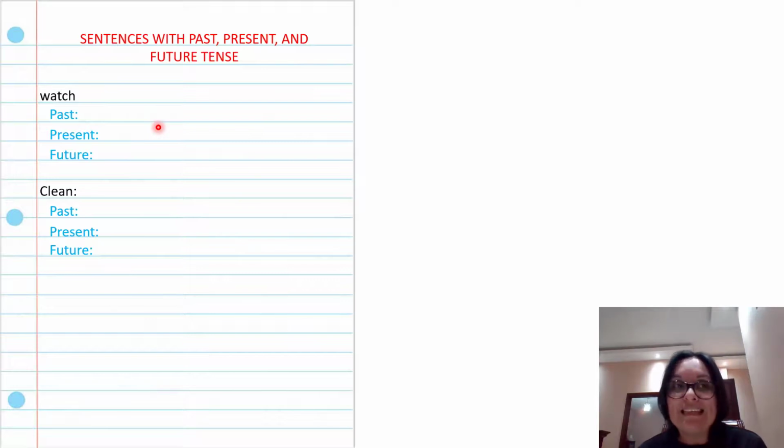Remember, please, I need you to write your sentences with pen. Also be very neat, be very clear, because I will not be checking homework that is not clear, or photos. Sometimes you take the photos and I cannot see them. So I return the homework to you and I say, I cannot see. It's impossible to see what you wrote.